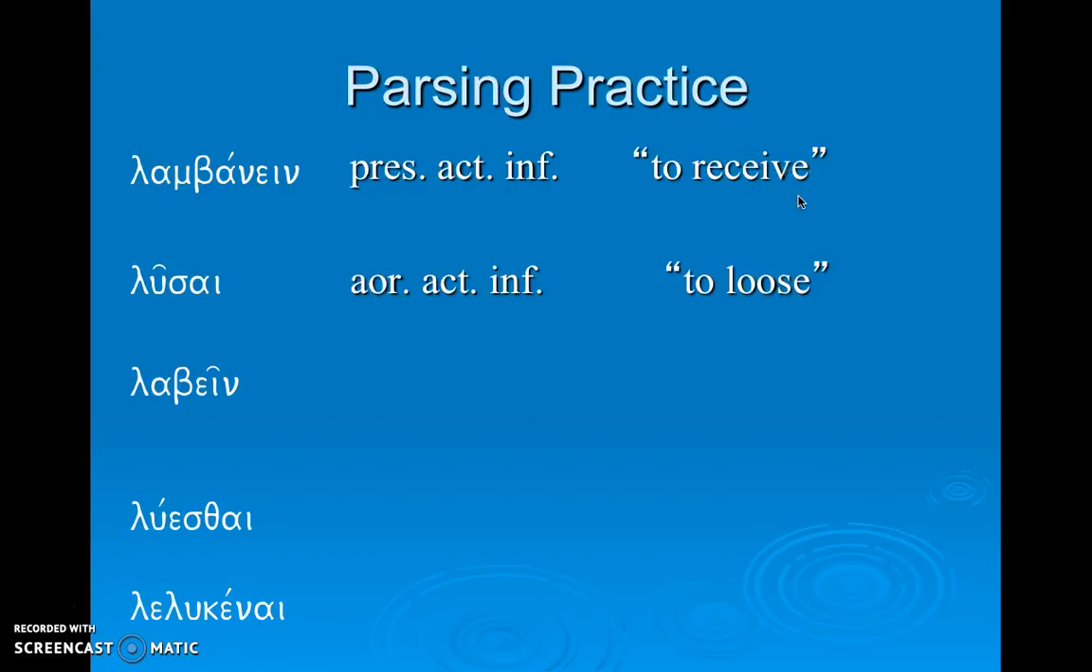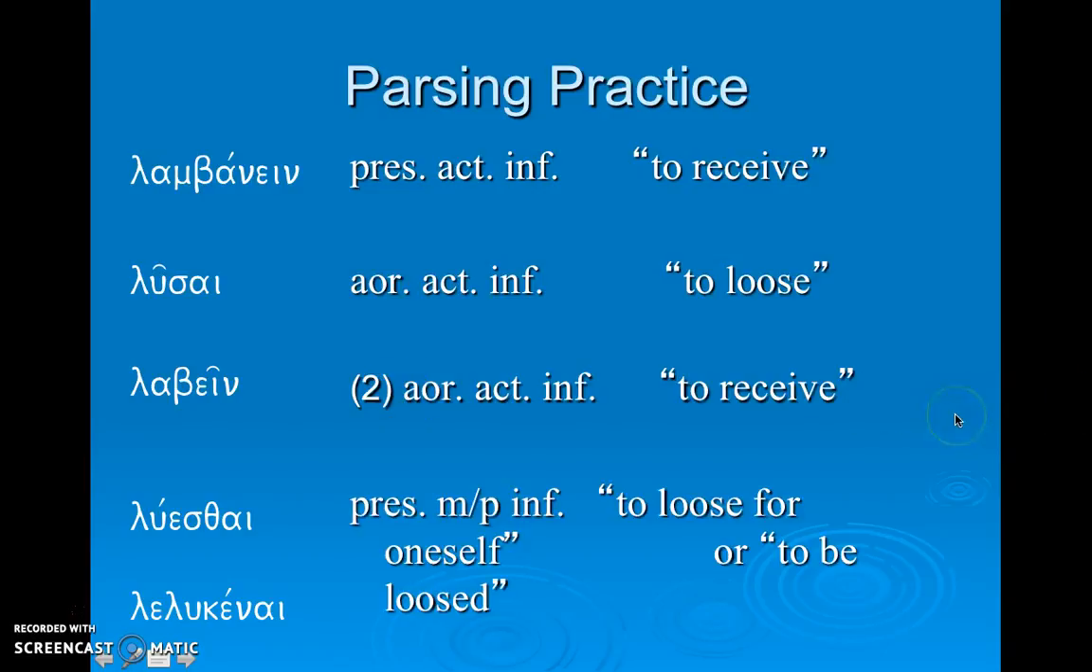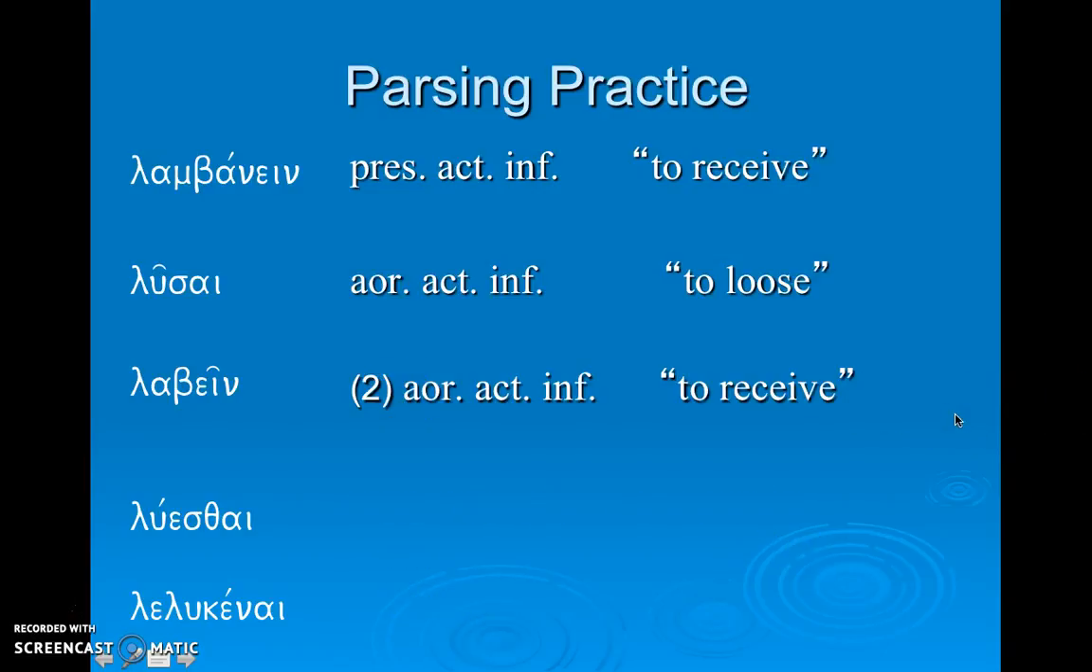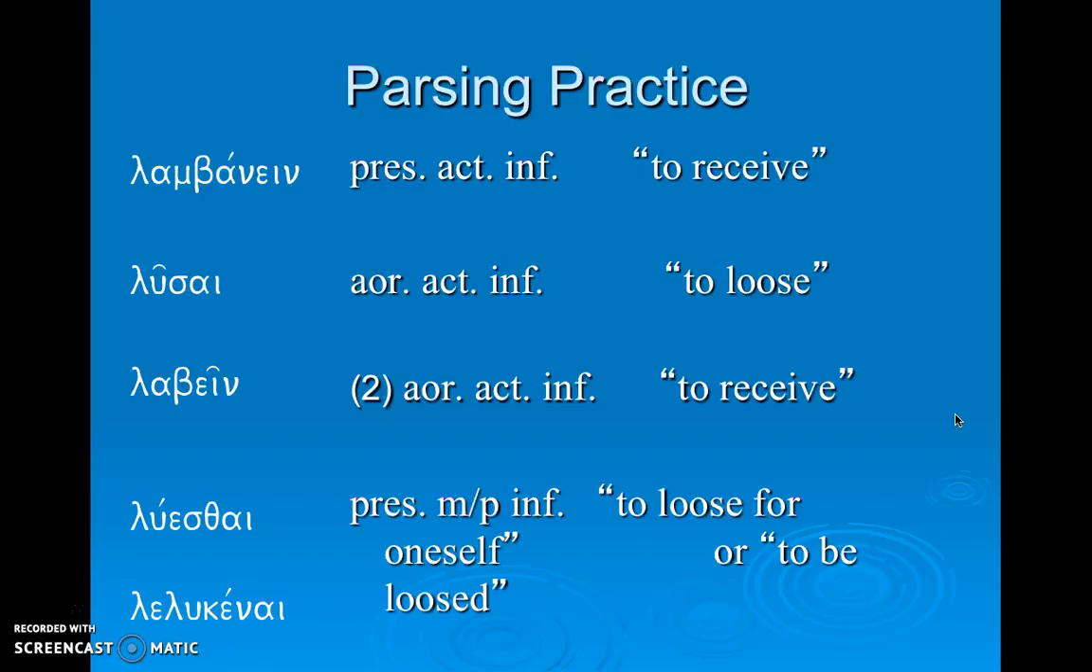To loose here is an aorist active infinitive. It has the sigma alpha iota. A second aorist, which is another type of aorist that changes its form. So this is the aorist infinitive of lambano. The word changes, and that happens in the category called second aorist verbs. But here's an example, to receive. And again, those are undefined actions, right, because they're aorist tense.